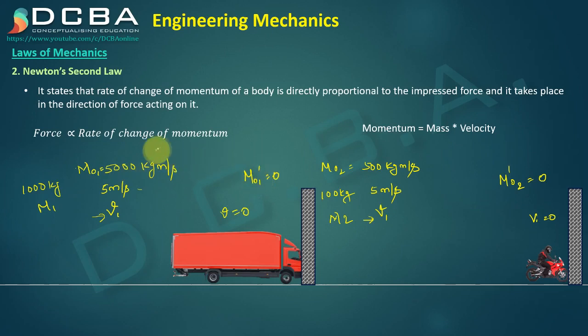The change in momentum is 5000 for the truck, and the change in momentum is 500 for the bike. So if force is directly proportional to rate of change of momentum, this calculation itself tells us that the truck is going to produce the greatest force as compared to the bike here.